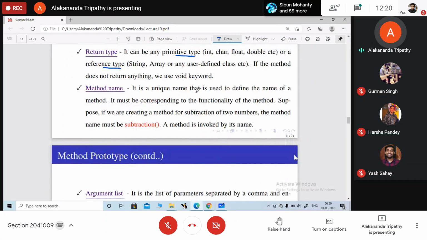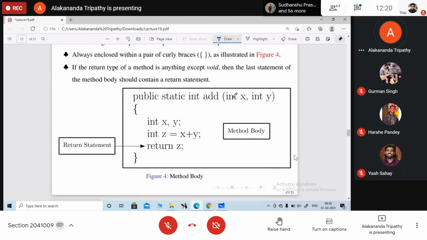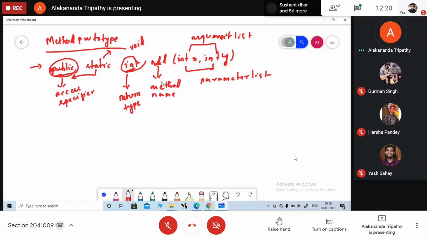Method name is a unique name. Okay, it defines the name of the method and it corresponds to the functionality of the method. Argument list, so these are the parameters separated by a comma within a pair of parentheses. So what will it contain? It will contain the data type and the variable name. So this one is one example. Public static int add xy. I have already done here. Yeah, I have written this part, and within it, it will contain z.